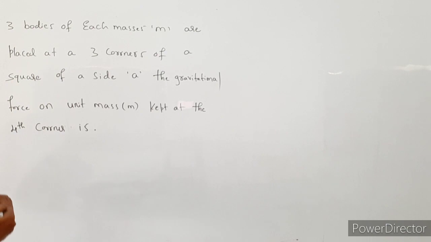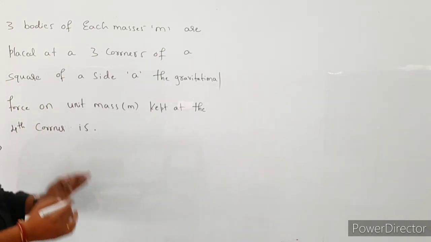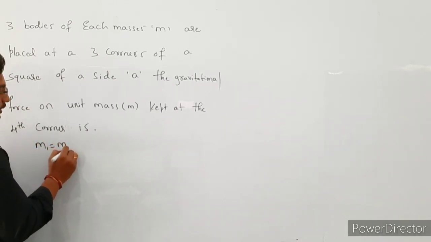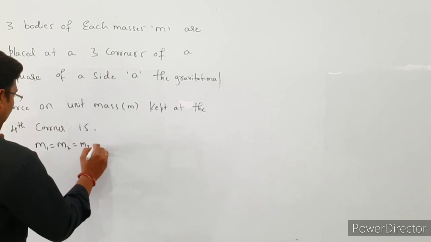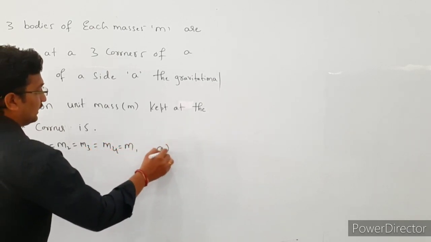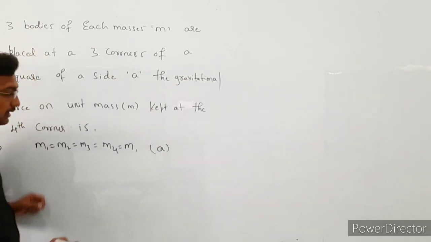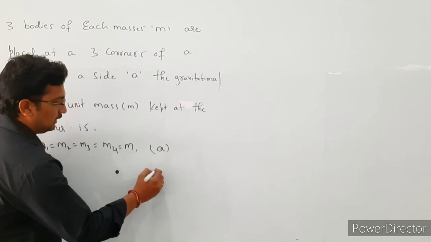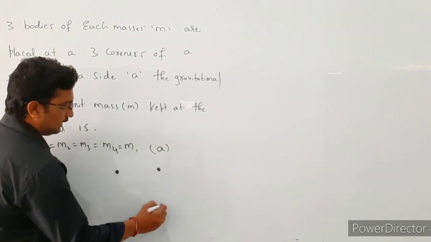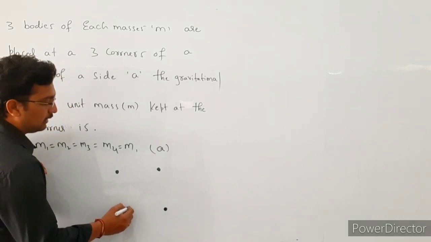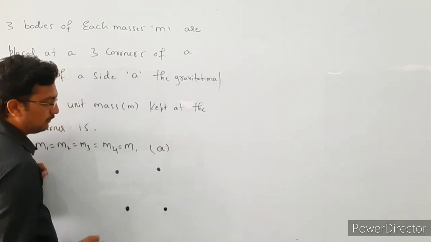Okay, see here. The mass of all the particles is the same: m1 is equal to m2 is equal to m3 is equal to m4 is equal to m, and the side length is A, right? Okay, see here, consider the square. This is the first particle, second particle, and this one is the third particle, and at the fourth corner we also place a unit mass, that is m, right?